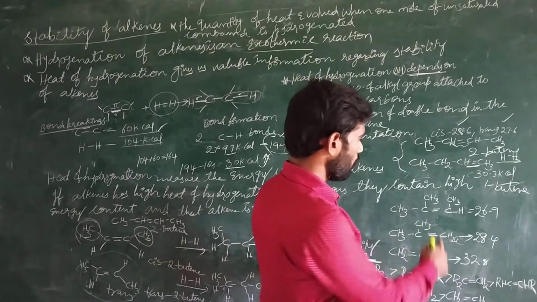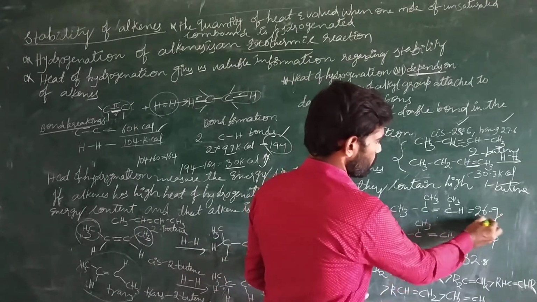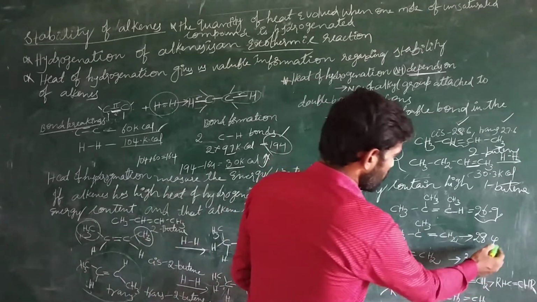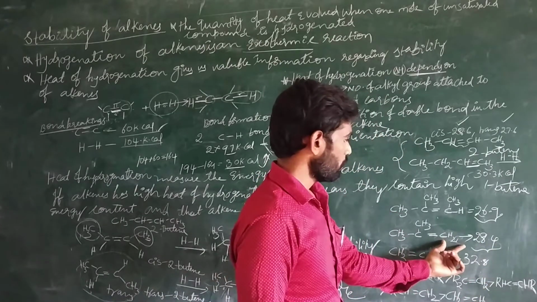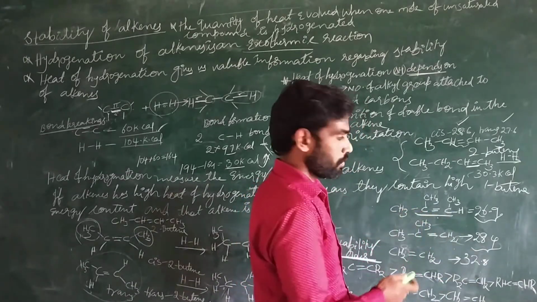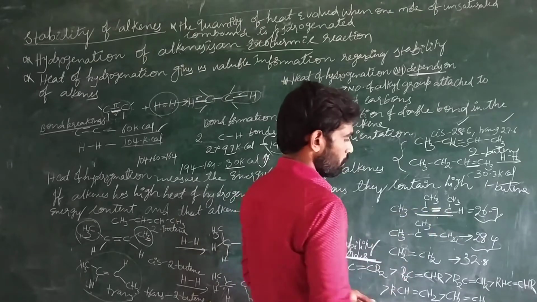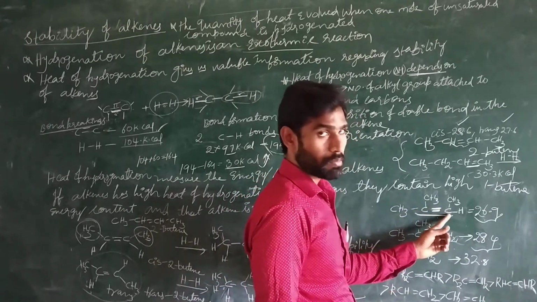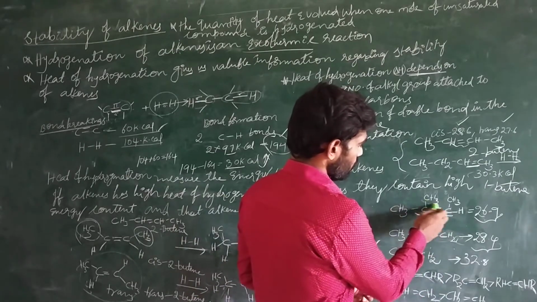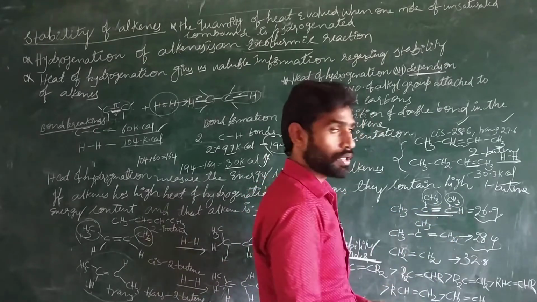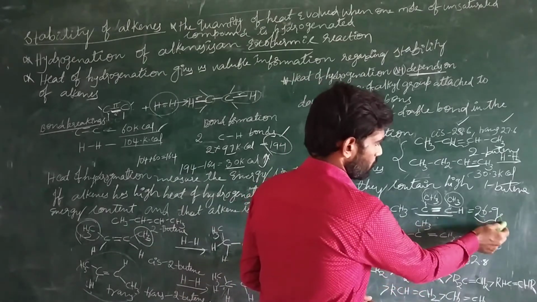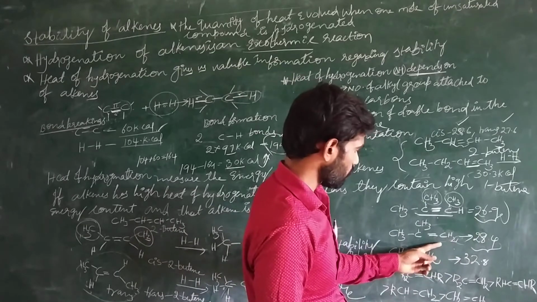In this case, this molecule is generating 26.9 kilocalories of energy, and this molecule is producing 28.4 kilocalories of energy. So this molecule, this is the double bond. This double bond belongs to both this carbon and this carbon, and in this molecule, this carbon contains CH3 and this carbon also contains CH3. And this molecule is more stable. This one is more stable because it contains less energy compared to this molecule.